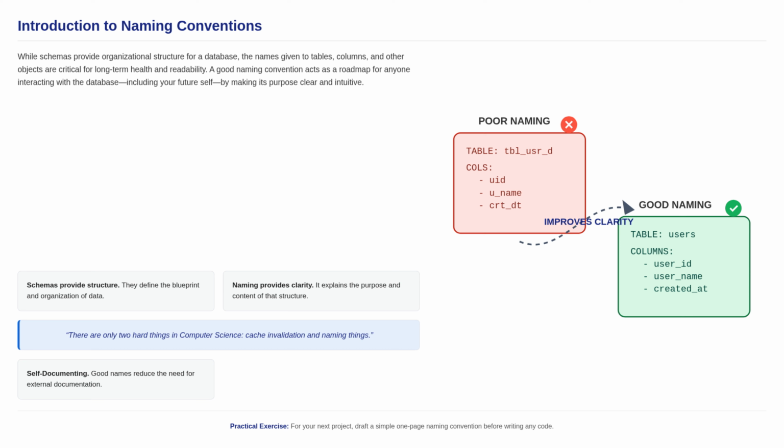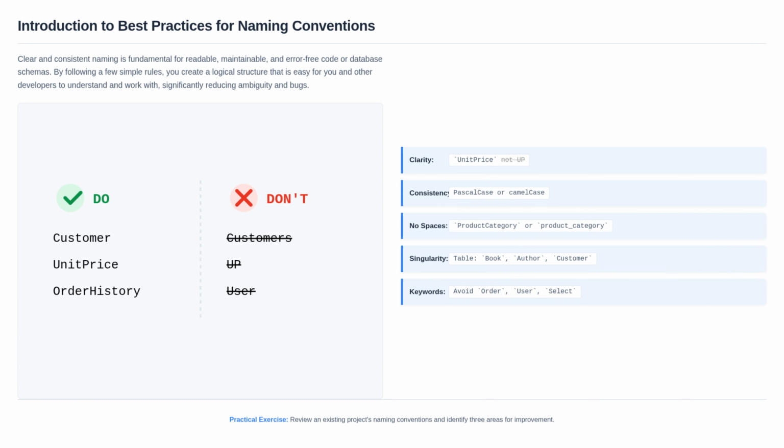Now let's talk about what we put inside those schemas. The names you give to your tables, columns, and other objects are critically important for the long-term health and readability of your database. A good naming convention is a roadmap for anyone using your database, including your future self. Here are some widely accepted best practices.